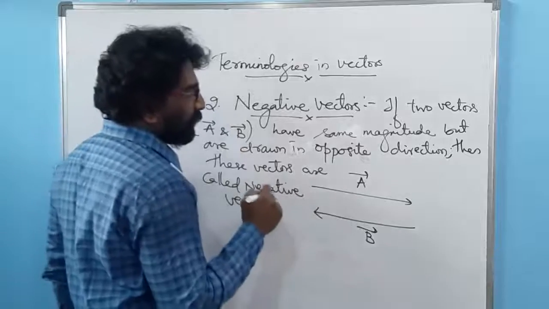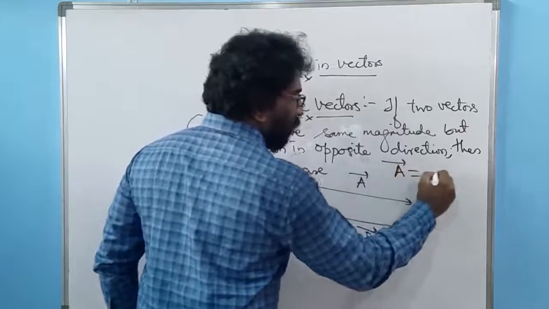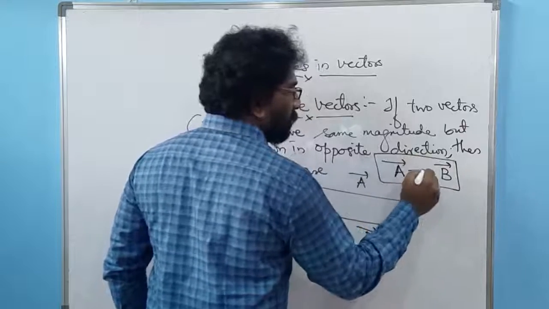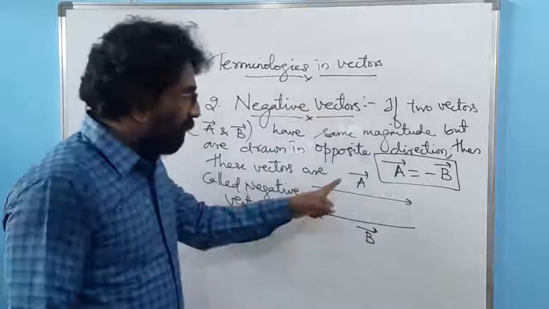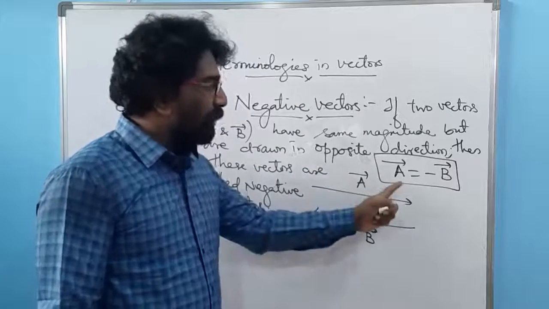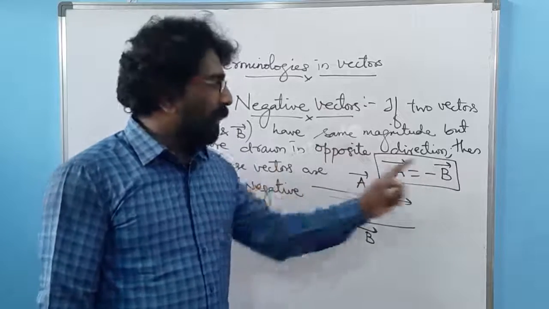Then how to represent these negative vectors? The negative vectors are represented as vector A equal to minus of vector B. This is how you are supposed to represent the negative vector. Vector A is in the opposite direction to vector B, so the representation of negative vector will be vector A equal to minus of vector B.